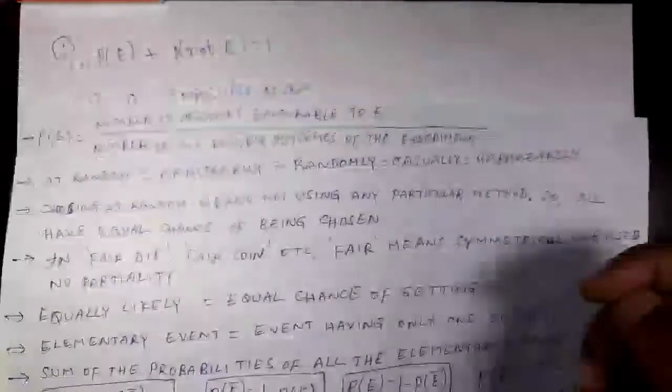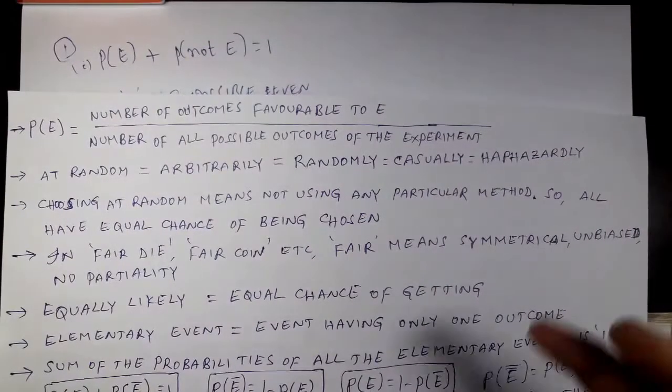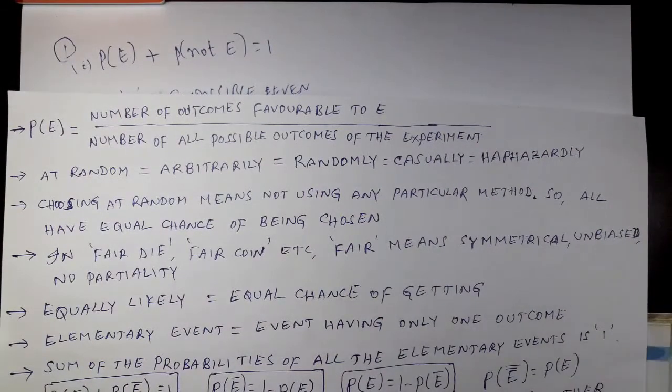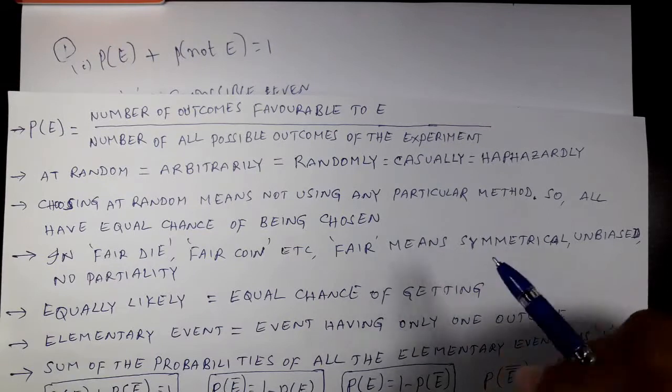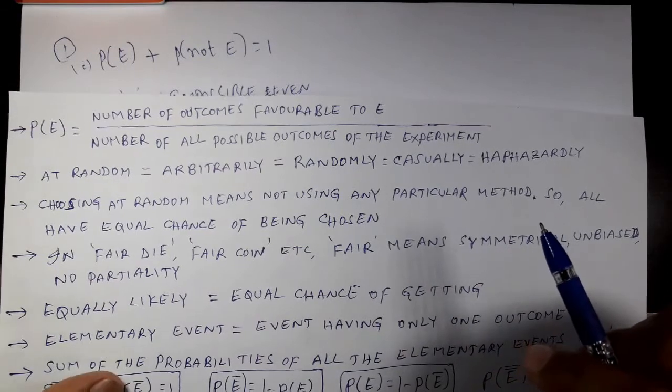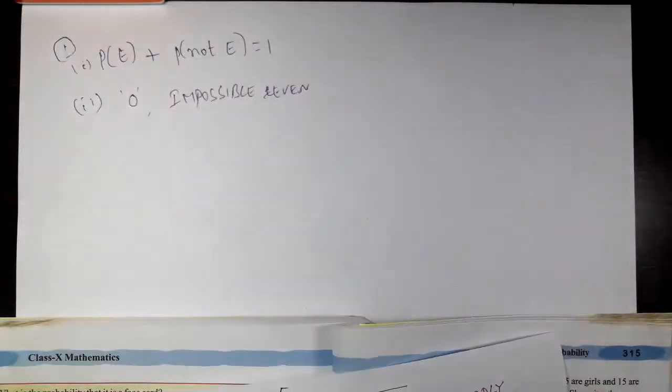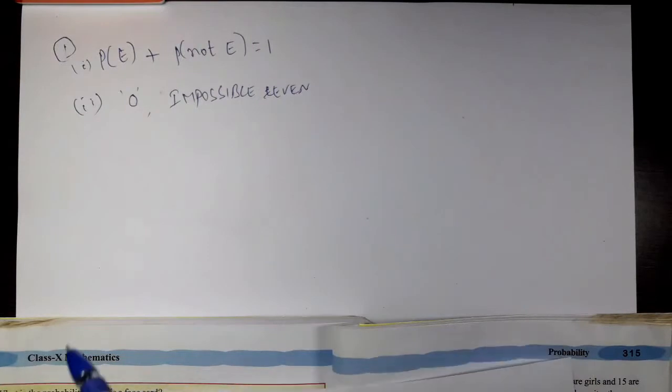Let us say we have thrown a die: 1, 2, 3, 4, 5 or 6 are the possibilities. Can you get a 10? No, that is impossible. So such an event is called an impossible event. Probability of such an event is 0.